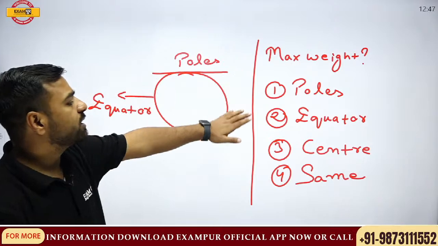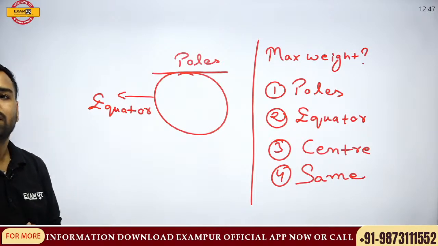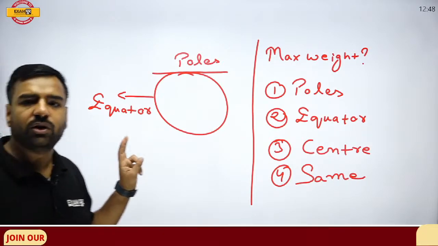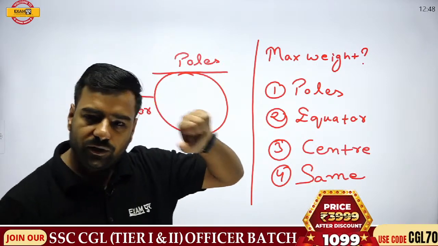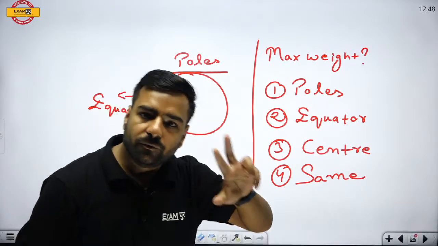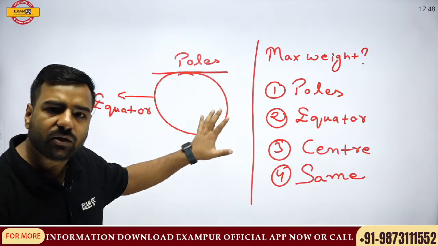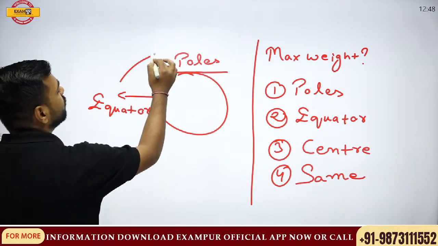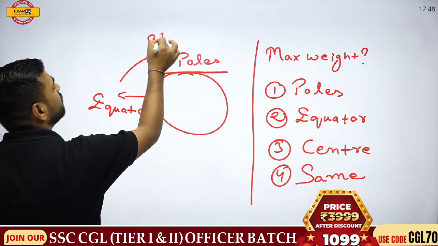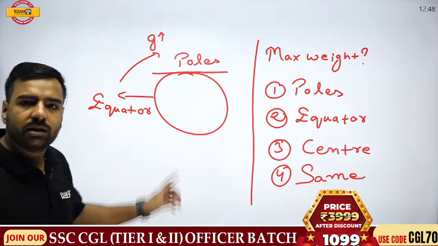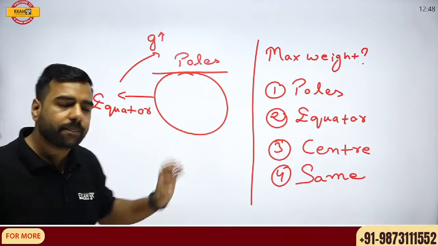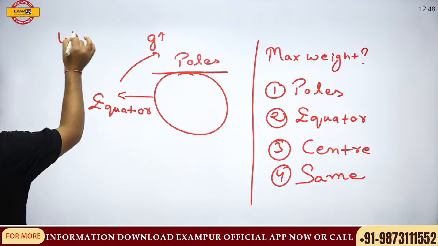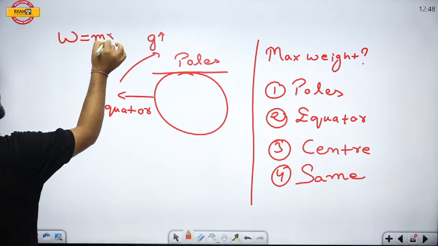Is it at the poles, equator, center, or will it be the same everywhere? Now this is very important because here we are going to clear up two of the logics. First of all, please remember, whenever we are talking about earth, if I move towards the pole, its gravity is going to increase, right? Now, what's the formula for weight? Weight is equal to mass into gravity.